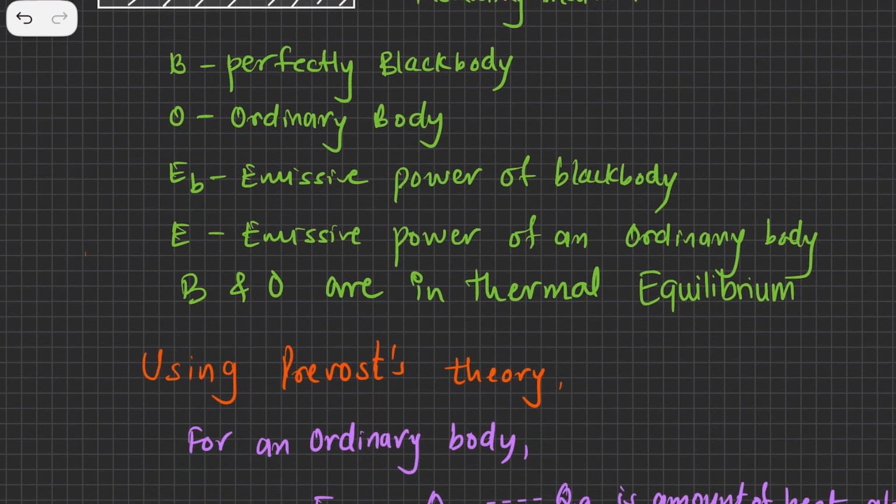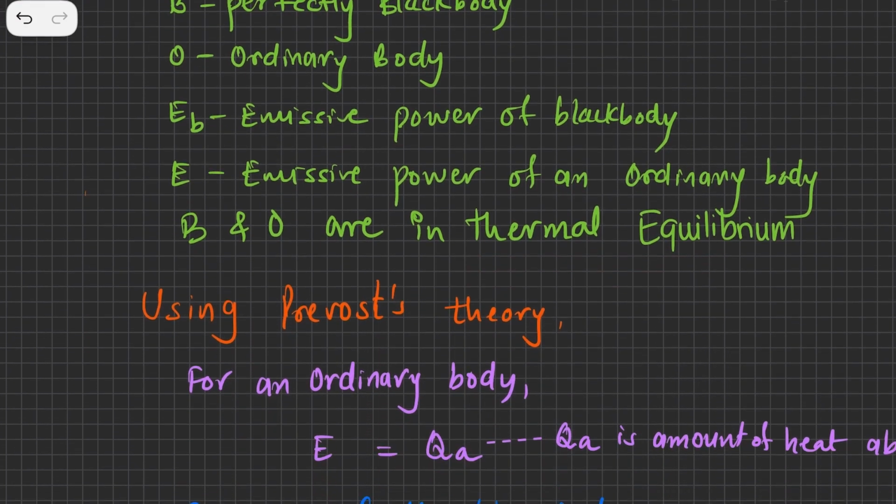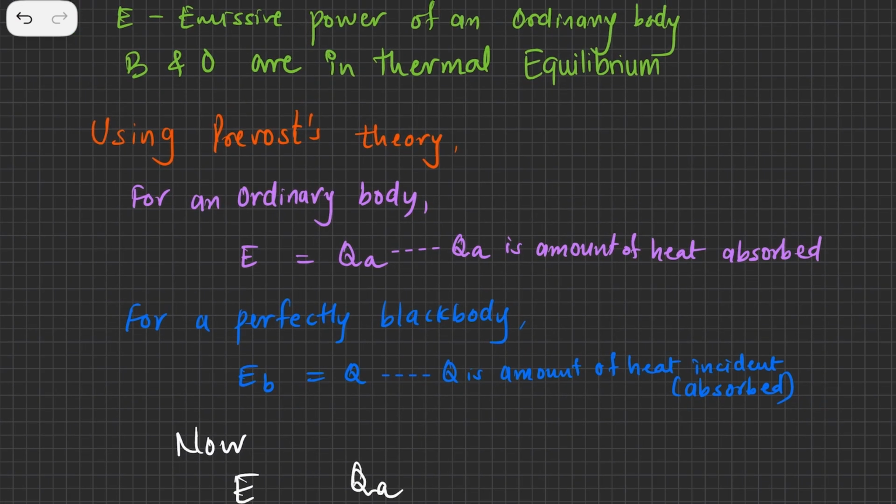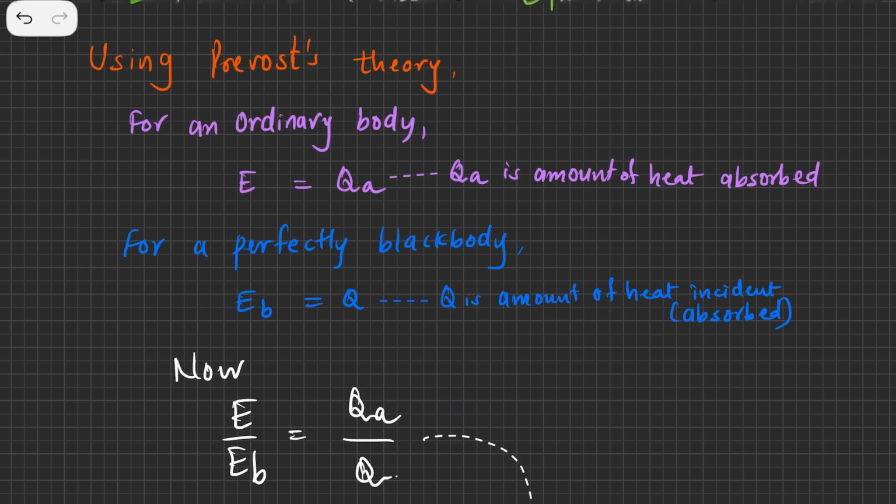Okay, so that's what thermal equilibrium means. Now I'm using the Prevost theory, and using Prevost theory I can say this for an ordinary body, and for a perfectly black body. So what does Prevost theory say?